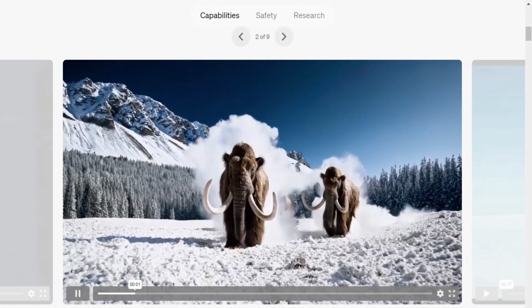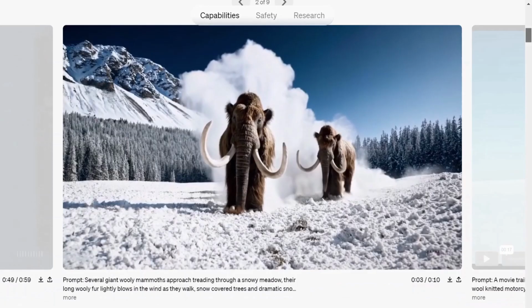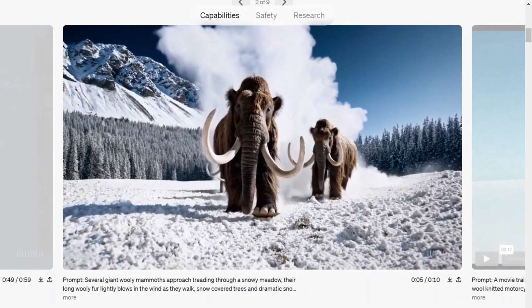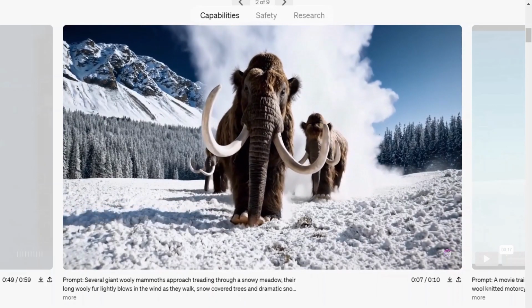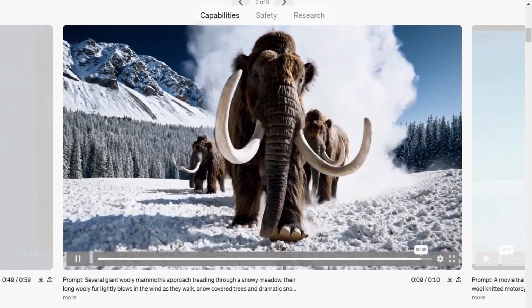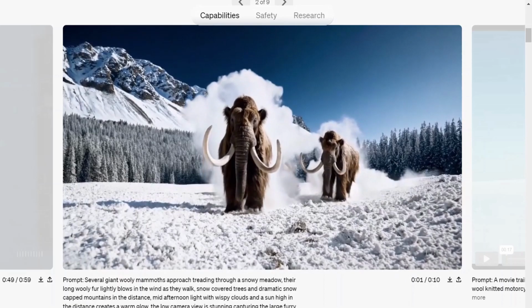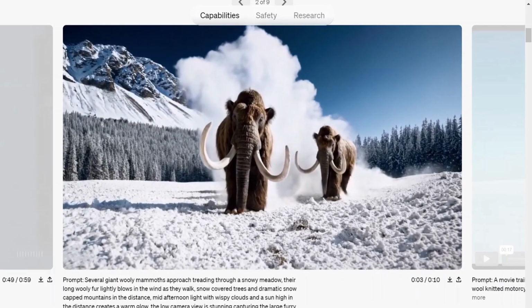Let's see some more examples. And this one is actually mind-blowing. Look at this. These creatures don't really exist, right? But AI can actually create videos from your imagination. Several giant woolly mammoths approaching, trudging through a snowy meadow.